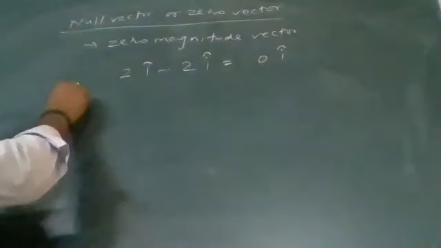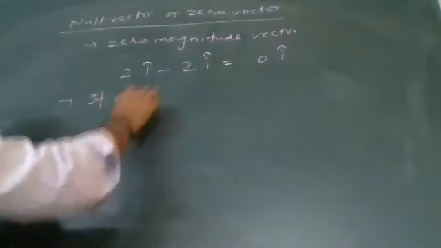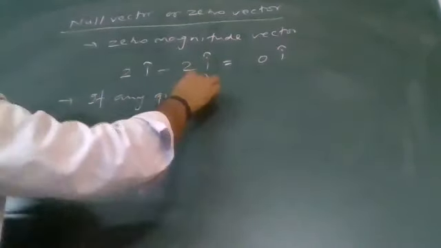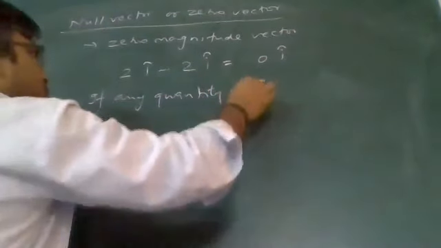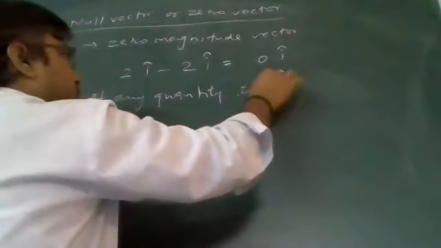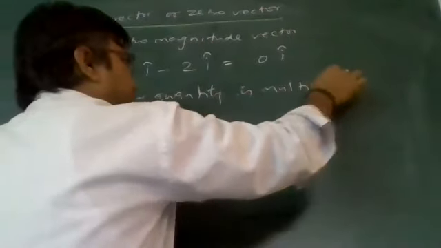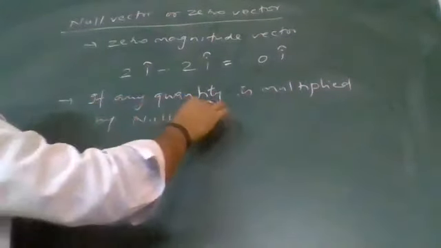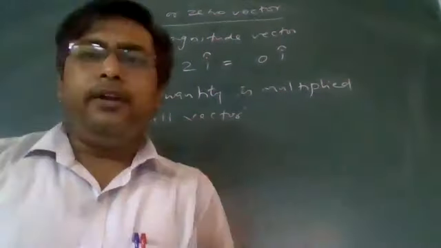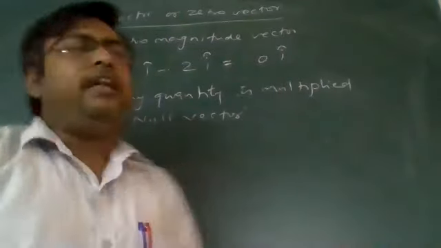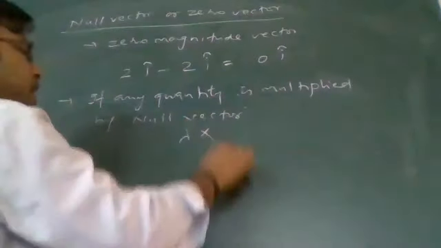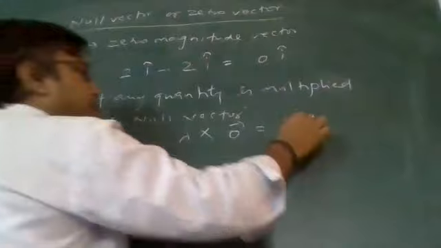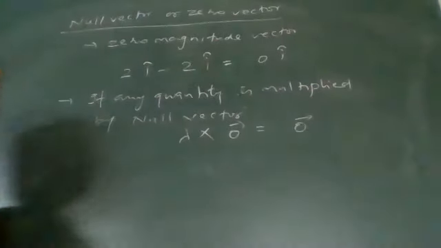There is some more points. If any quantity is multiplied by the null vector, what will be the result? Definitely only the null vector. You will obtain the 0. If I multiply lambda with the null vector, what will be my result? My result will be only what?